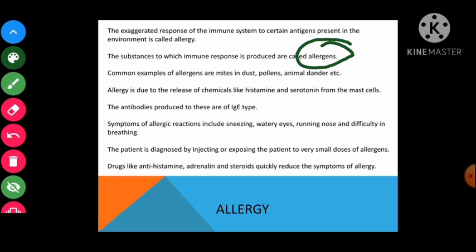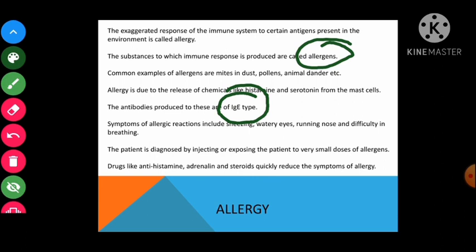And the antibodies produced in response to allergen are IgE. अभी मैंने आपको पहले भी बताया था, Ig is the immunoglobulin which is produced for certain allergens, right? And talking about the allergy, it is due to the release of chemicals like histamine and serotonin from the mast cell, right?